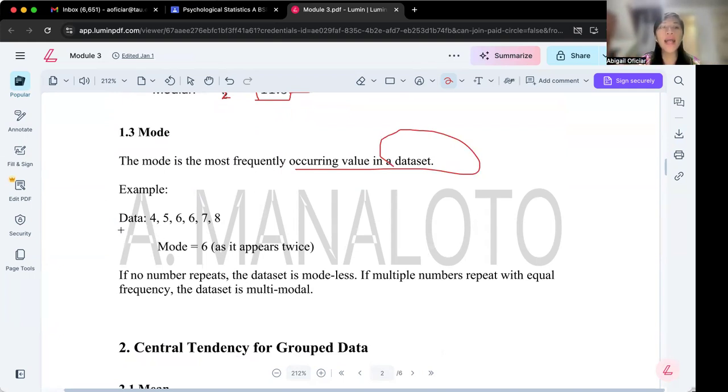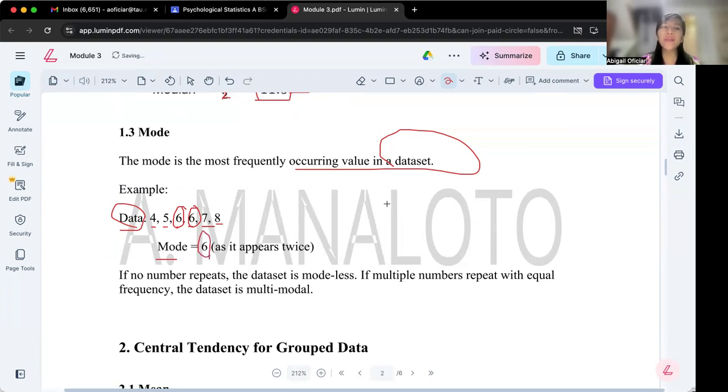Let's say we have the data 4, 5, 6, 6, 7, and 8. The repeated value is 6. There are two 6s, and the rest appear only once. So our mode is 6.